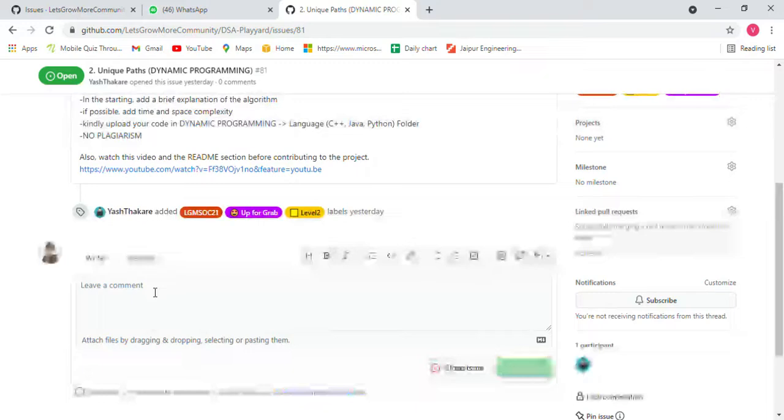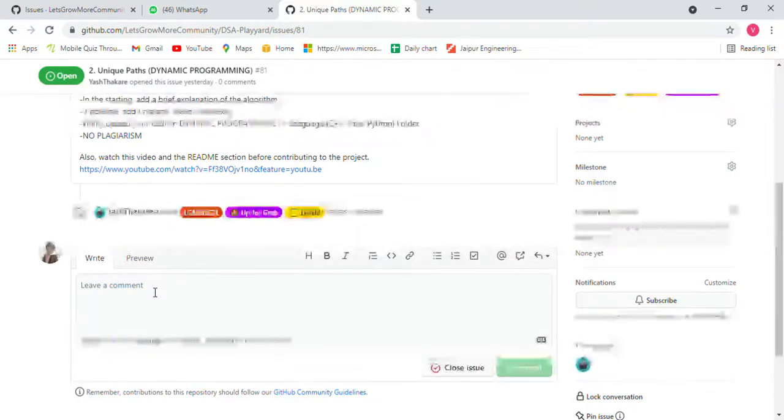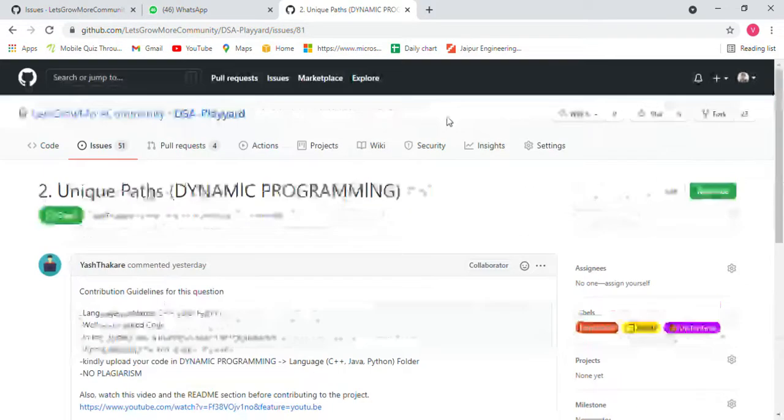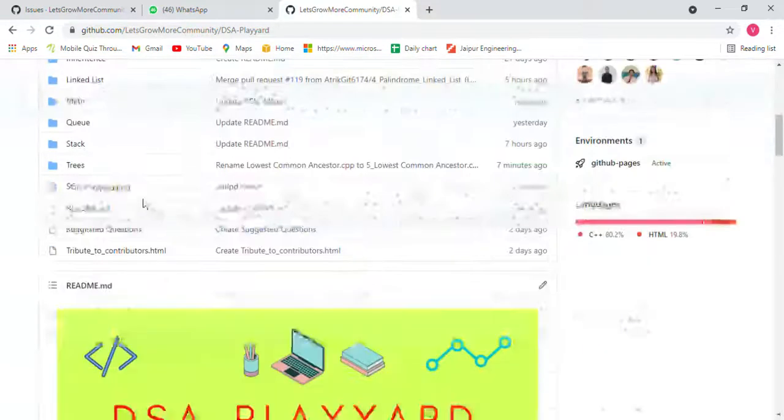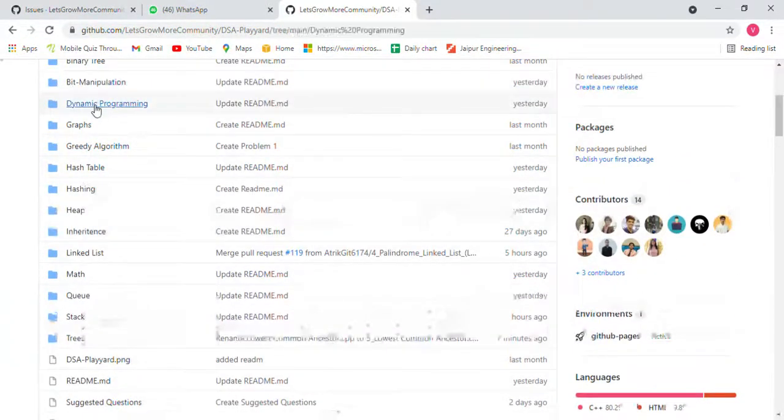But if you have already been assigned 2 issues in this project, try to finish those first, and then we will assign you a third or fourth one, any number. But first do those, then you can get assigned. Now in whatever language you want to do, like Python, Java, C++, write that language: in this language I will do that question. Great. Now go to the code section.